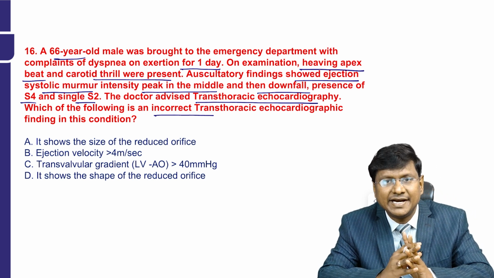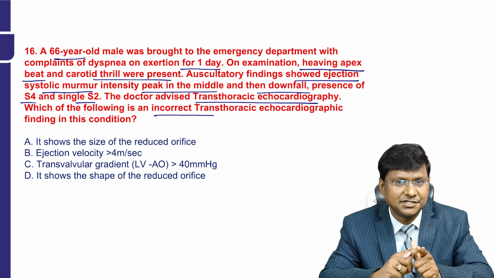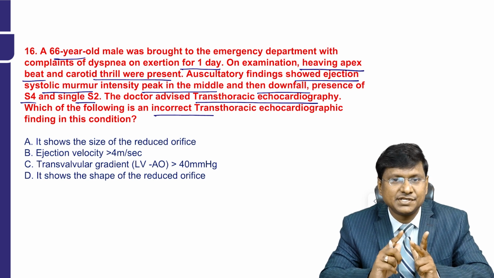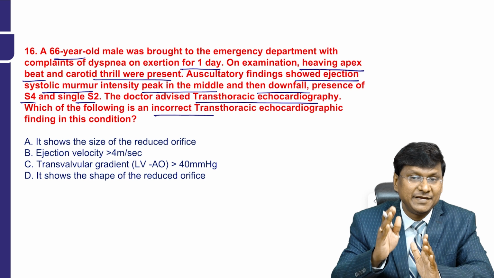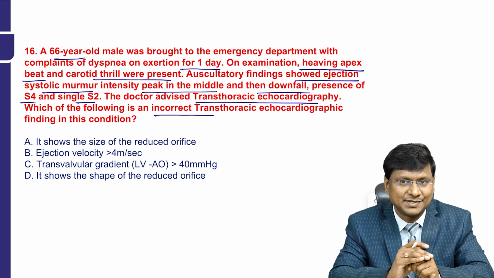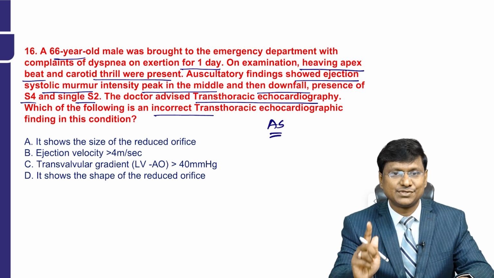Which of the following is an incorrect transthoracic echocardiographic finding in this patient? If you take this entire clinical picture, a 66-year-old male presenting with dyspnea on exertion, a heaving apex beat and a carotid thrill, and auscultation showing an ejection systolic murmur peaking in the middle, with S4 and a single S2, all these points are suggestive of aortic stenosis.